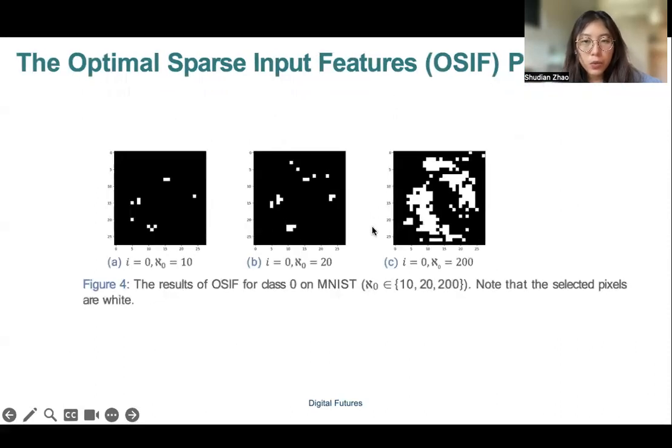This picture shows the result when we change the cardinality number L0 from 10 to 20 and 200. You can see in the last pictures, since in this case we have class equal to 0, the shape of the number 0 appears more obvious as the cardinality number increases.